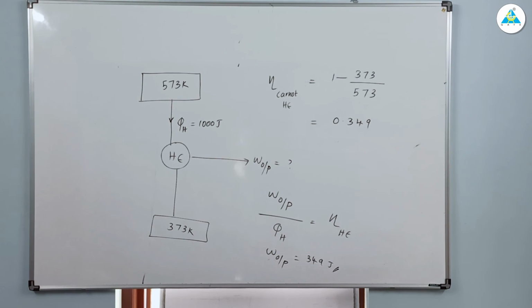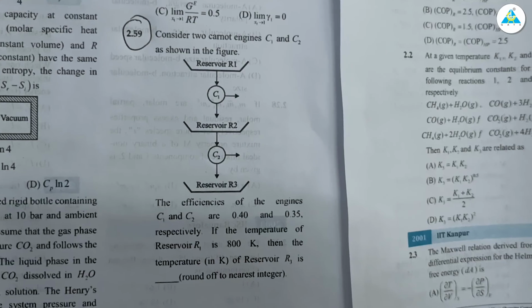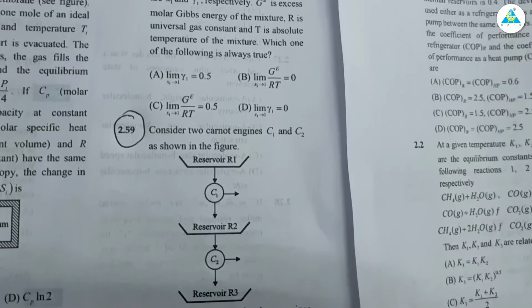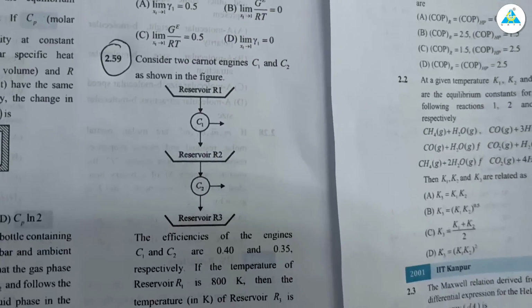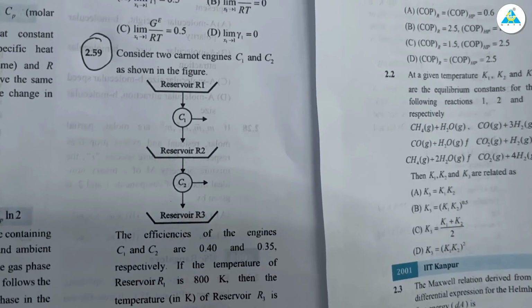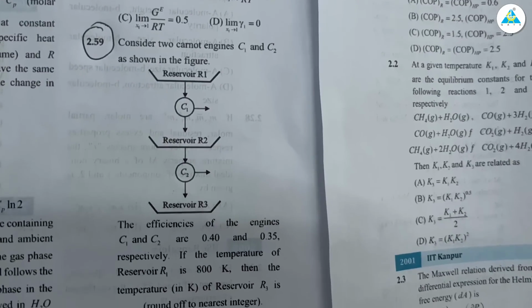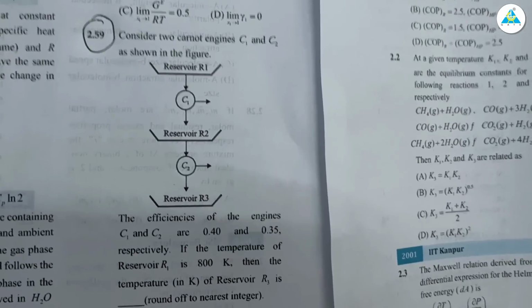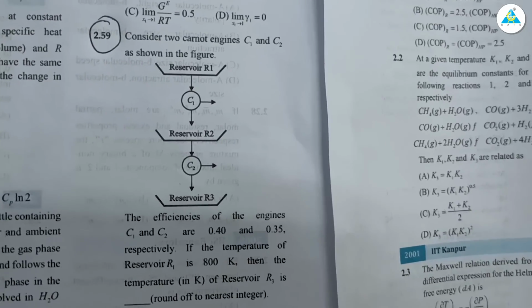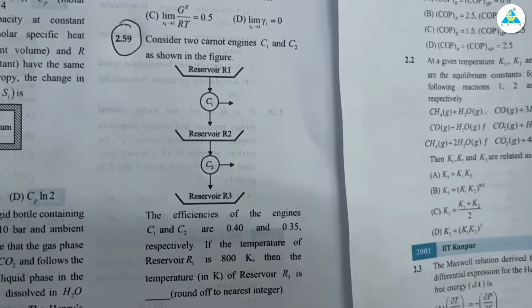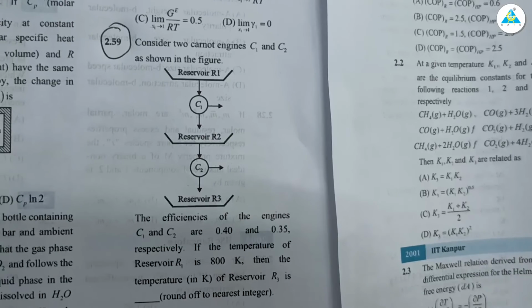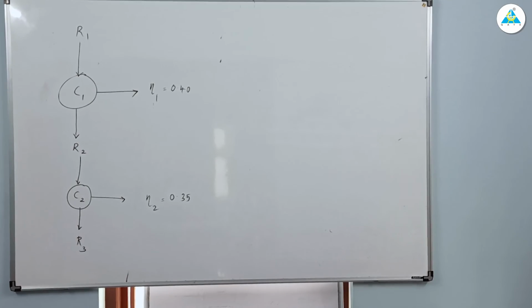We will go to one more question. That was yesterday's homework, which is left, so that also we will do. GATE 2020 IIT Delhi. Consider two Carnot engines, C1 and C2, shown in the figure. Efficiencies of the engines C1 and C2 are 0.4 and 0.35 respectively. If the temperature of R1 is 800, then the temperature of R3 is. Find the answer. Simple. Can we solve this question?